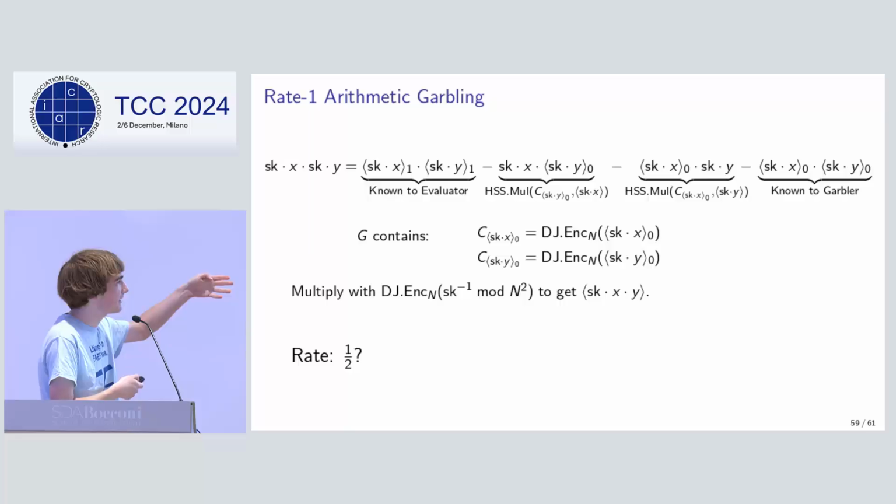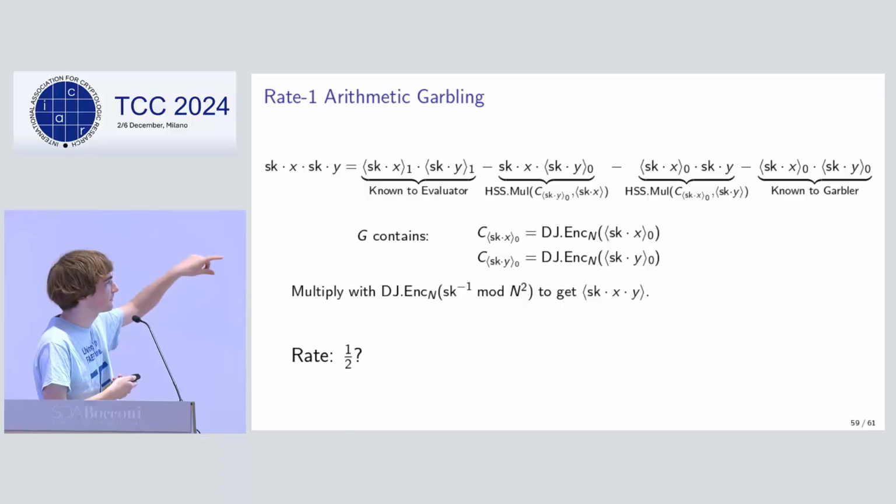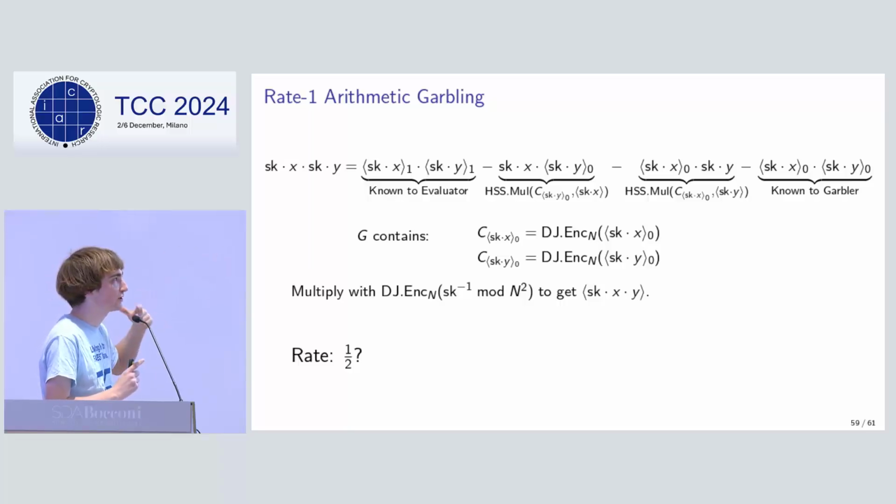So it would seem like we have 4 ciphertexts. Since Damgård-Jurik is rate 1, shouldn't that mean rate 1/4? Turns out the rate of this scheme is rate 1/3 because of the reusable encryptions again. The first 2 encryptions are the same form, so you can generate one encryption of that form for output every gate and reuse it across every case it's used.